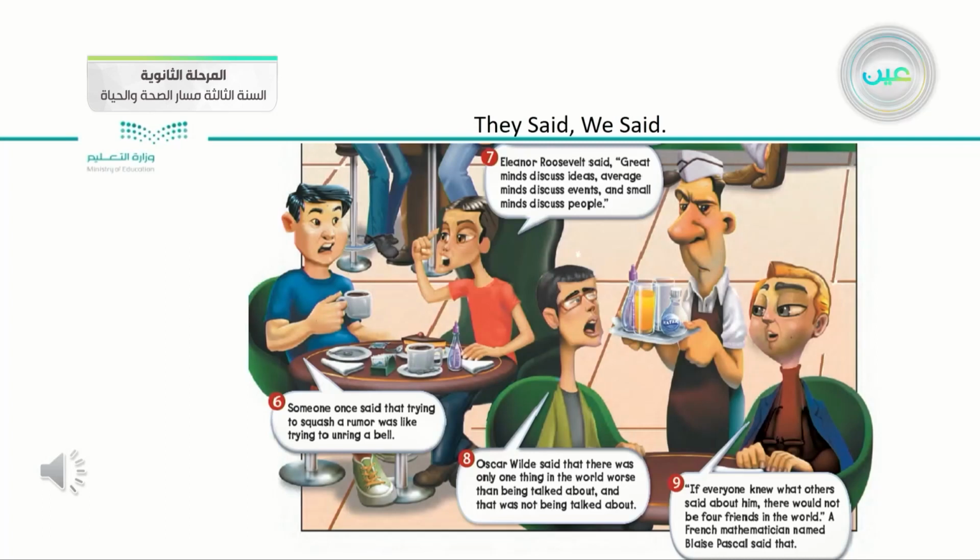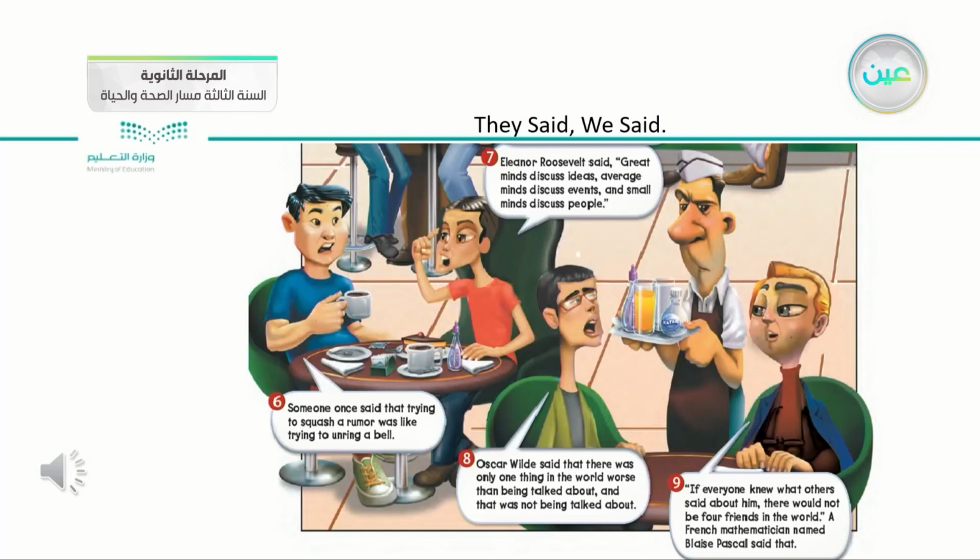Oscar Wilde said that there was only one thing in the world worse than being talked about, and that was not being talked about. 9. If everyone knew what others said about him, there would not be 4 friends in the world. A French mathematician named Blaise Pascal said that.